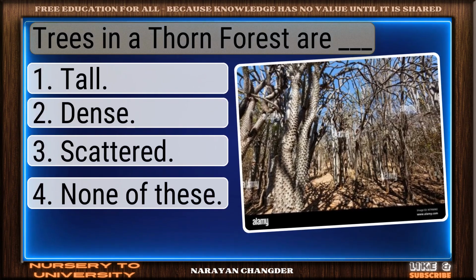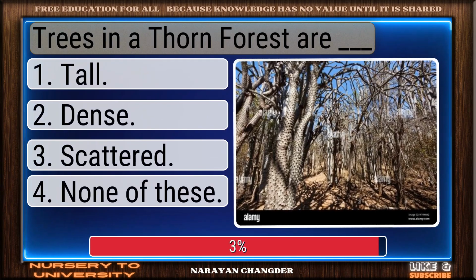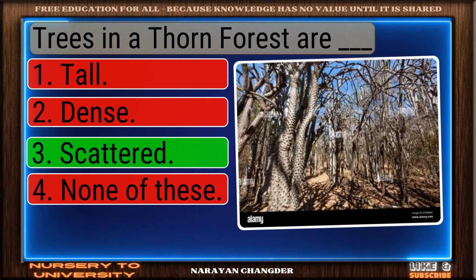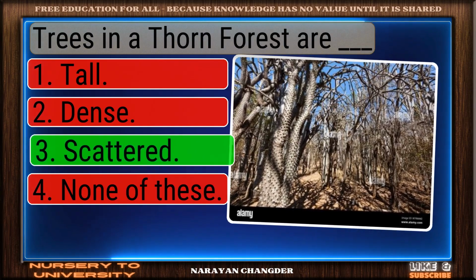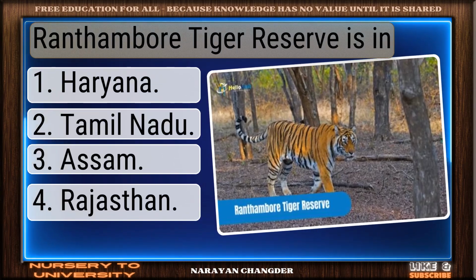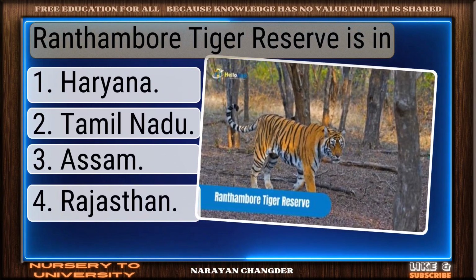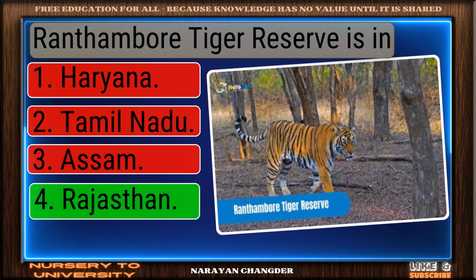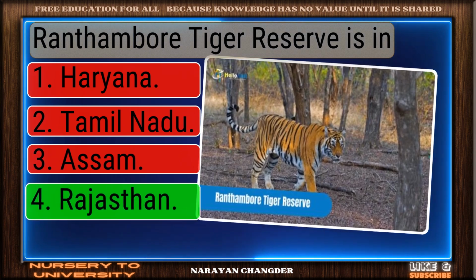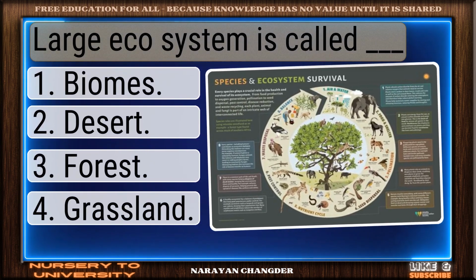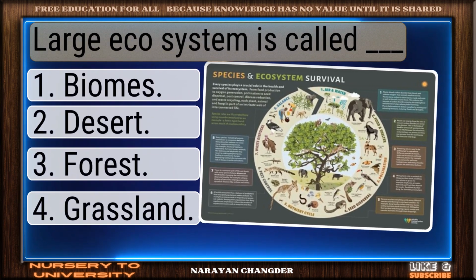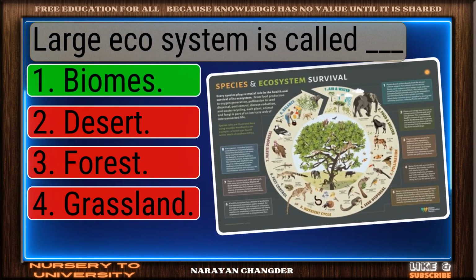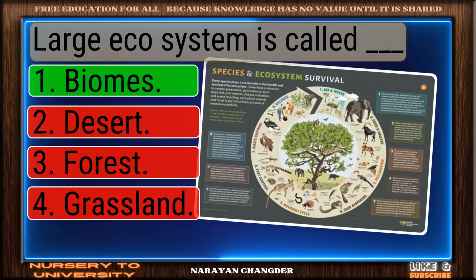Question number 282. Trees in a thorn forest are dash. Clear logic. Your choice scattered is sound and 100% true. Question number 283. Ranthambore Tiger Reserve is in. On track. Rajasthan is the correct answer. Question number 284. Large ecosystem is called dash. Strong choice. Biomes is the right answer.